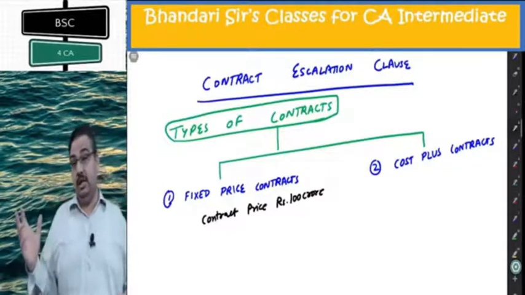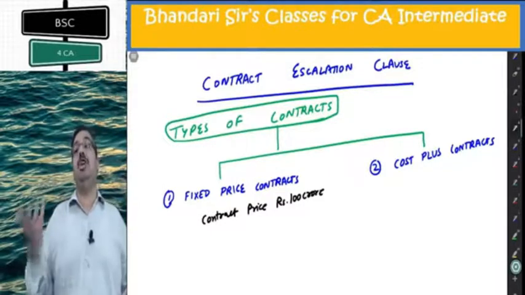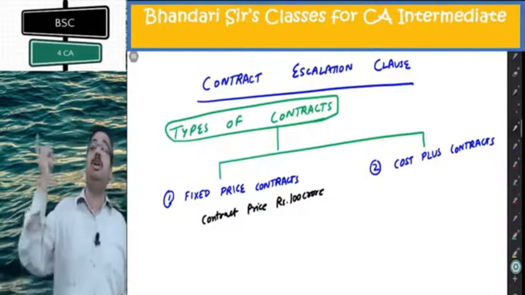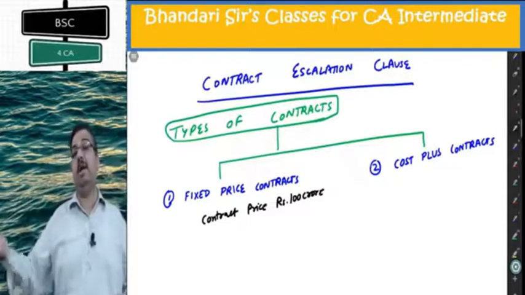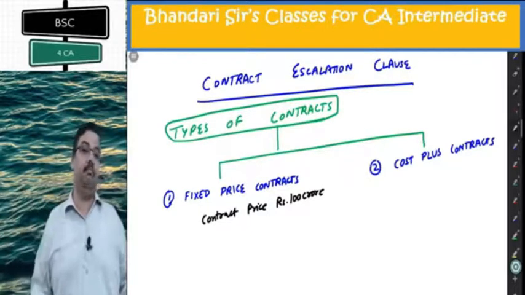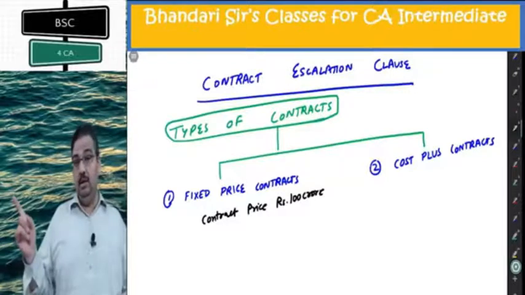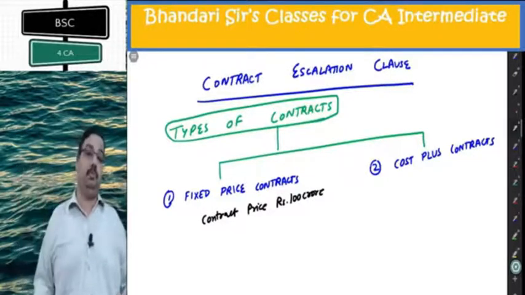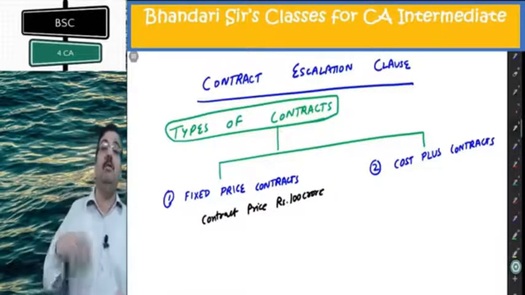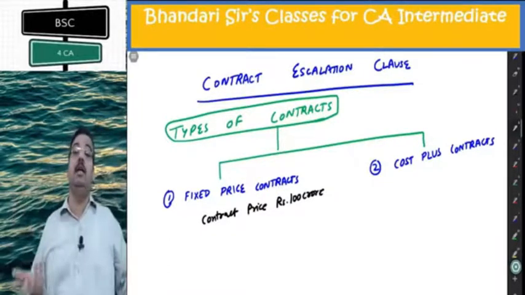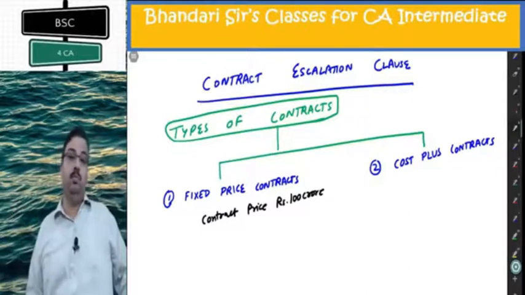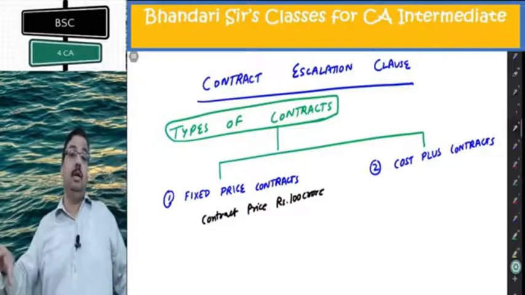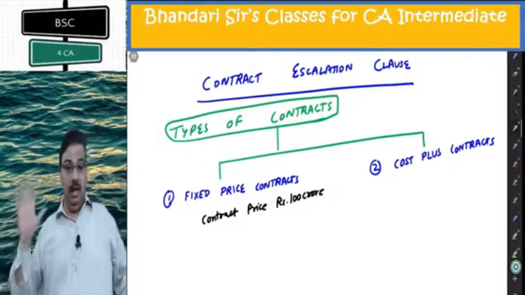It says if there is inflation beyond a particular percentage, some part of that inflation will be shared by the contractee by giving me an escalation claim. He will give me only a portion of the abnormal inflation. I don't say that he will compensate me totally and I will be getting the profits that I thought otherwise. No. He'll give me some part of that inflation in the form of an escalation claim.